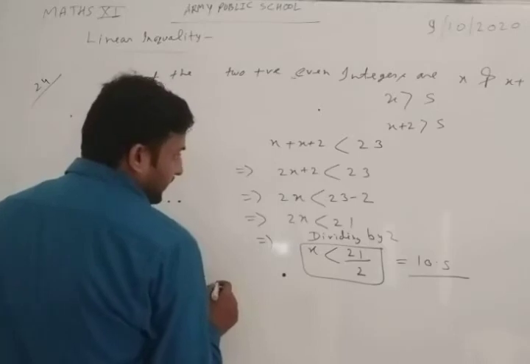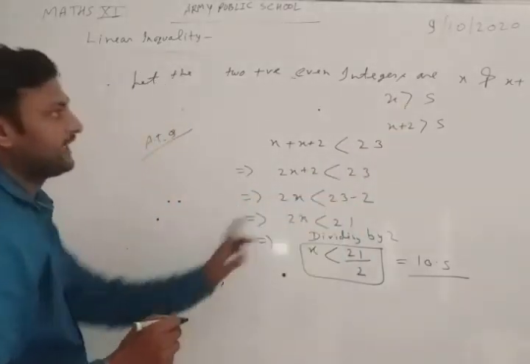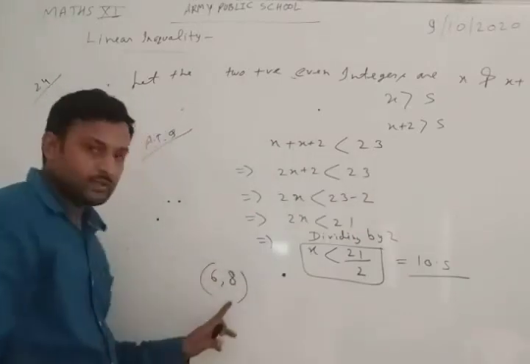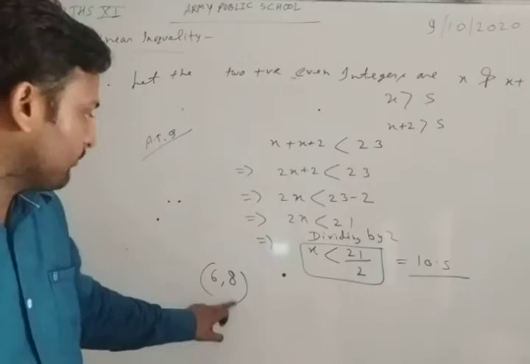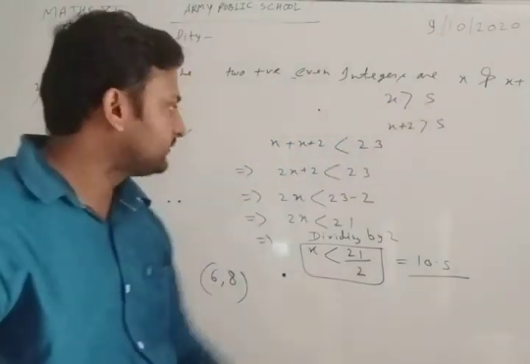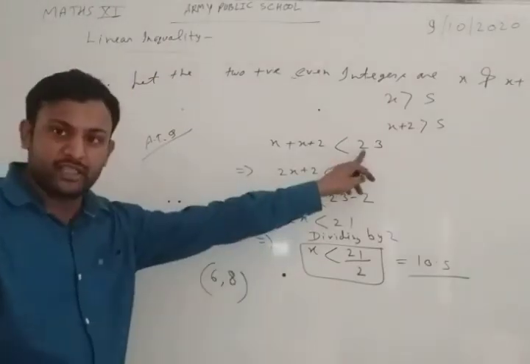If we take greater than 5, first 6, then the other will be 8. Both are greater than 5, and the sum of these two is less than 23.